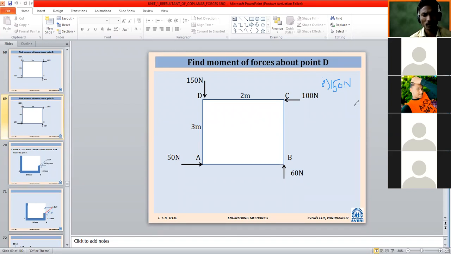300? Who is saying 300? Zero. So that's why I am repeating once again. About point D, we are calculating, this 150 Newton force is passing through point D. That's why it will have 0 moment.